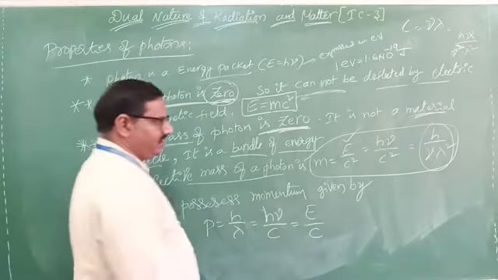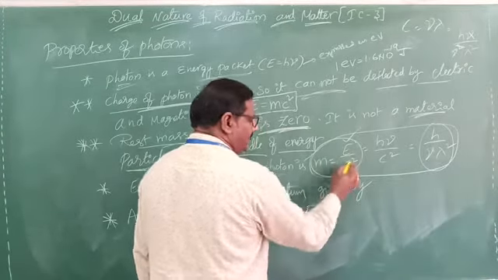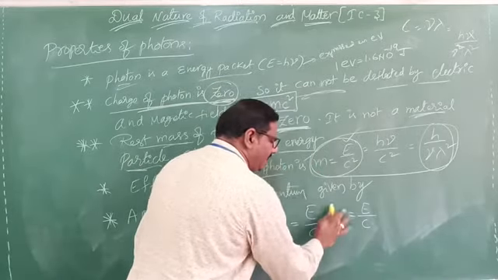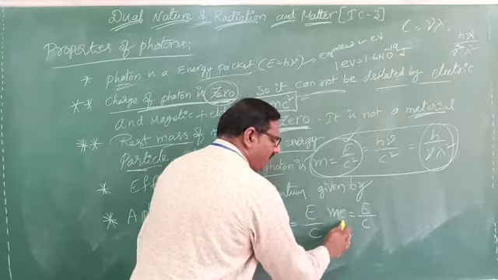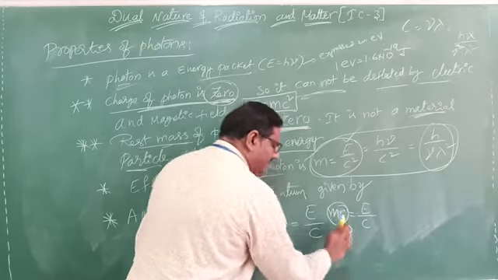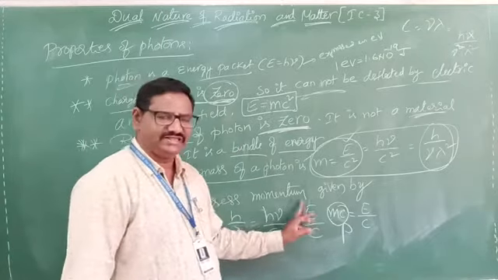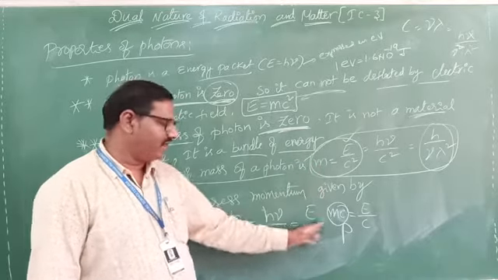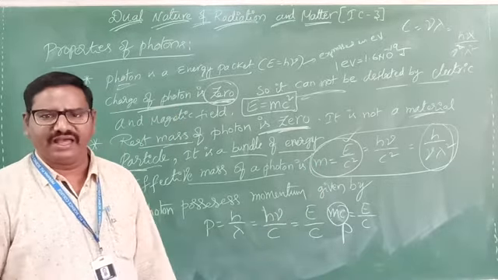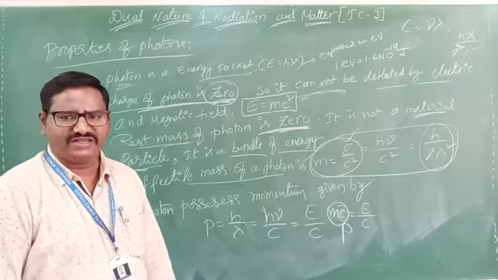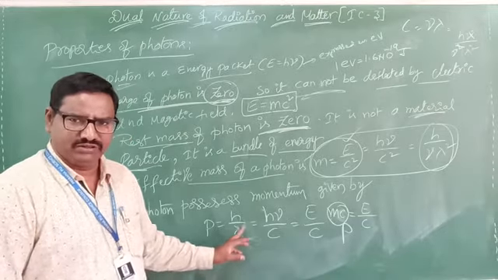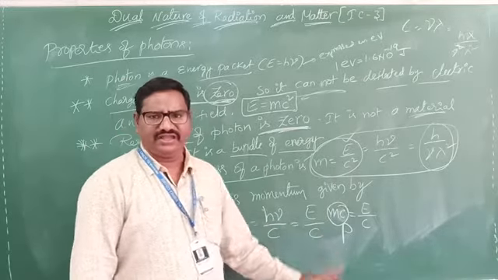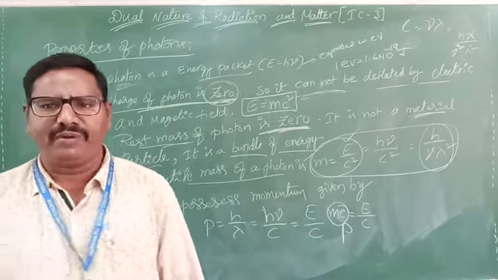Or simply, here m equals E by c square, we know already. I want to write a c, and one more c here. E into c or E by c is nothing but momentum. So P equals E by c. Whether from effective mass, or taking the momentum formula directly, all will be same. Momentum P equals h by lambda or h nu by c or E by c. Clear? These are all properties of photon.